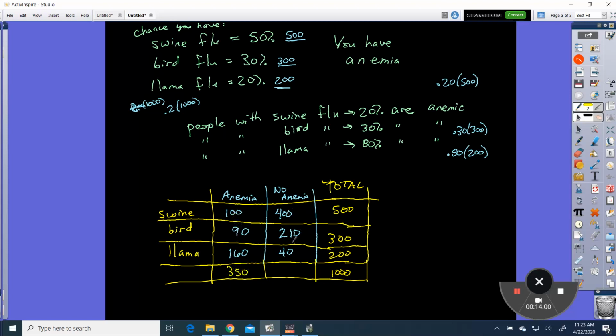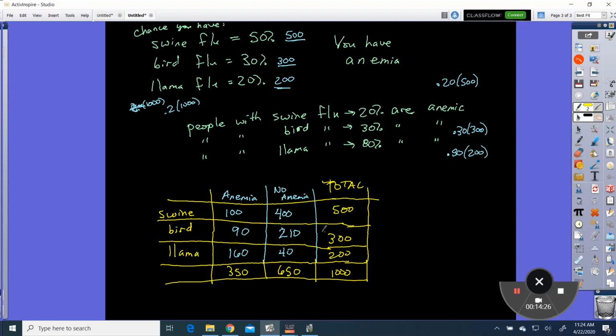If I add these together, 40 plus 210 is 250, plus 400 is 650, and it adds up to 1,000 again. Realize we could really work with percents, and we could have just said 0.2 of 0.5 and 0.3 of 0.3 and 0.8 of 0.2, but this makes more sense to think of as 1,000.